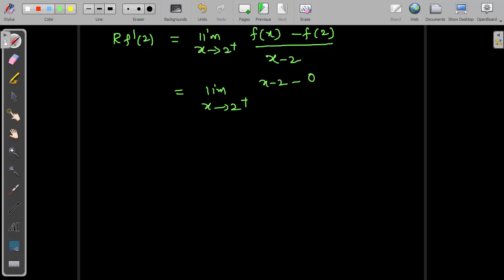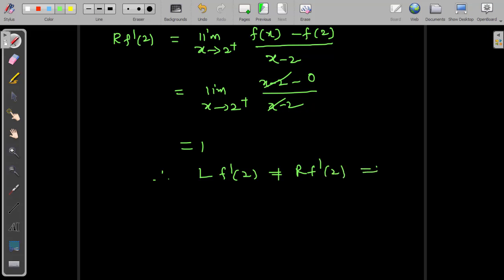Again f of 2 is 0, divided by x minus 2. This time x minus 2 cancels out, and the result is plus 1. Therefore L f dash of 2 is not equal to R f dash of 2, which implies f of x is not differentiable at x equal to 2, which implies f of x is